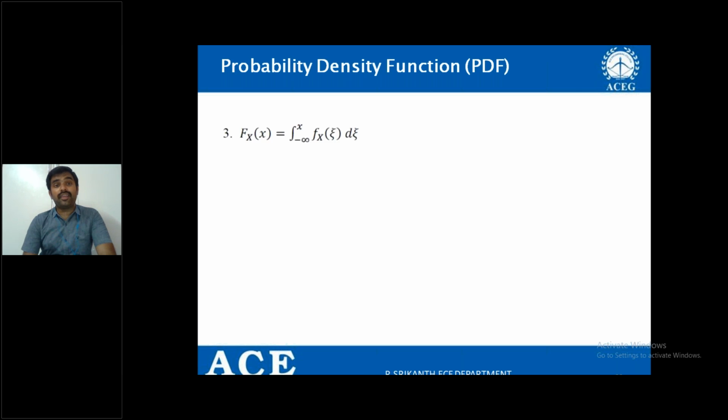What is the third property? Here, if you know the density function, you can derive the distribution function. Why?